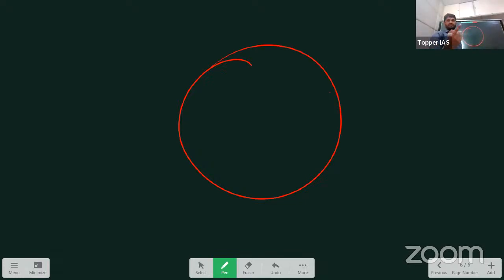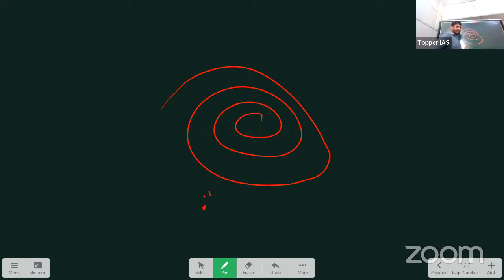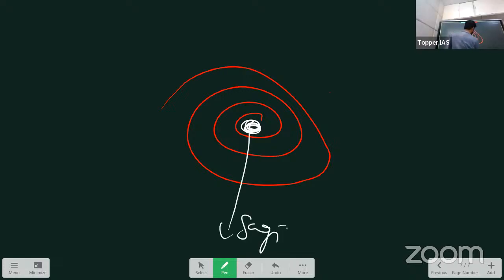So let me explain a few more concepts of sun, which are important for exams. Like for example, this is the structure of the sun. Sun also rotates. Remember that. Sun also revolves. So sun revolves around whom? Center of galaxy. Our galaxy is spiral in shape. There are different types of galaxies, like spiral shaped, elliptical shaped, and other irregular shaped. Example for spiral shaped, our own galaxy, Milky Way. At the center of Milky Way, there is one black hole. The name of this black hole is Sagittarius A.